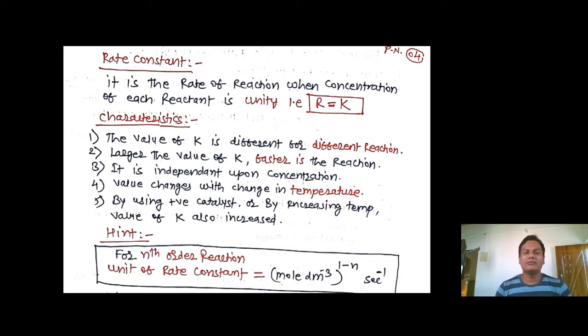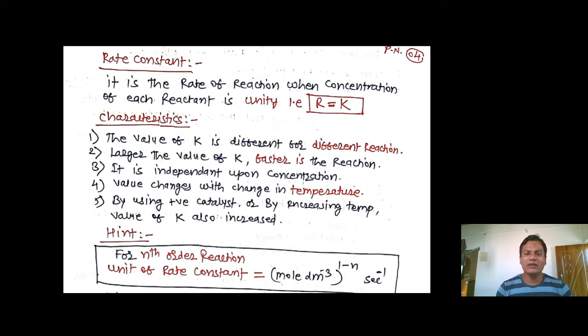The value changes with change in temperature. That means the rate constant definitely changes with respect to change in temperature. If you increase or decrease the temperature, there will definitely be an increase or decrease in the value of the rate constant. By using a positive catalyst or by increasing temperature, the value of K also increases.